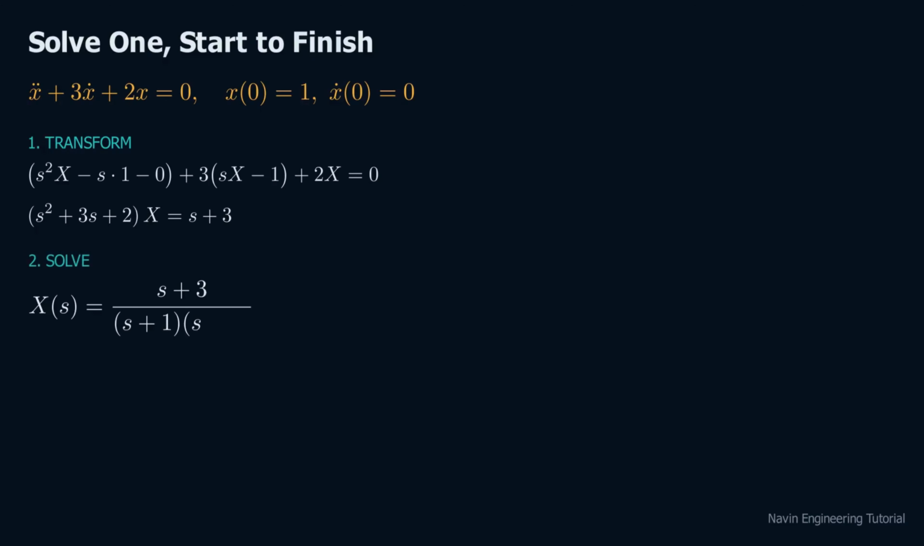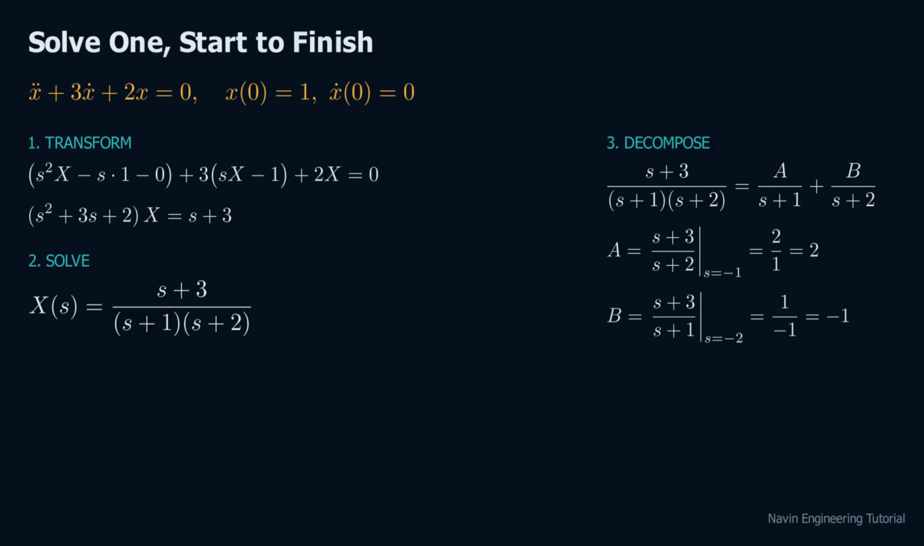Step 2. Solve for X, 1 division, and factor the denominator. 2 poles, s equals minus 1 and s equals minus 2. Before we go further, the map has already told us the answer's ingredients, 2 decaying atoms. Step 3. Split the fraction into one simple piece per pole using the cover-up method. Cover s plus 1. Set s to minus 1. A equals 2. Cover s plus 2. Set s to minus 2. B equals minus 1.